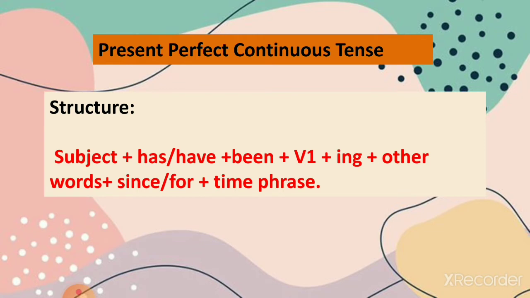Present perfect continuous tense structure: Subject plus has/have plus been, verb first form plus ing, plus other words, plus since/for plus time phrase, right? So if you are using a time phrase in a present perfect continuous tense, then you will be using since and for before it. Since will be indicating the point when the action started, and for will be used to indicate the period of action, right?